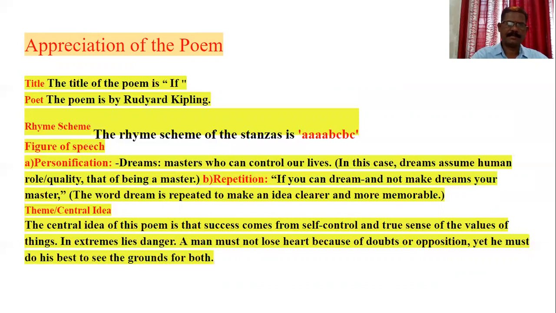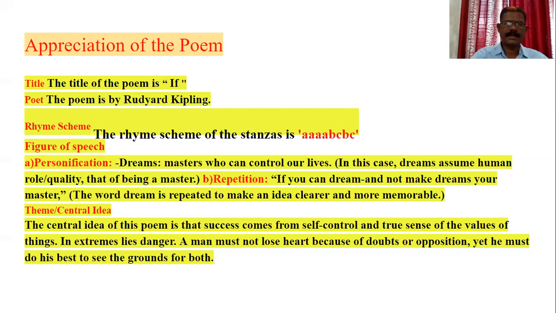Figure of speech. Personification. Dreams, masters who can control our lives. In this case, dreams assume human roles. Quality, that of being a master. Repetition. If you can dream and not make dreams your master. The word dream is repeated to make an idea clear and more memorable. Dream and dream. This is a repetition.